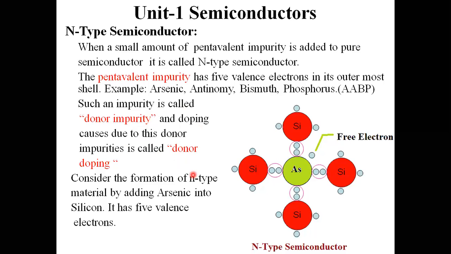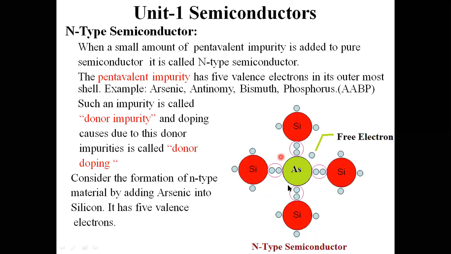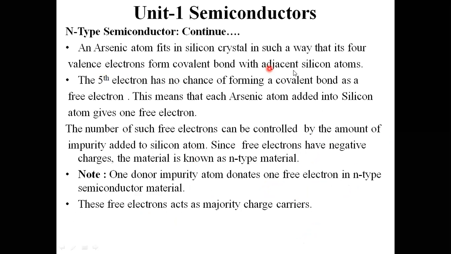Further, we consider the formation of n-type semiconductor material. This is the n-type semiconductor material formed by adding arsenic into silicon. Arsenic has 5 valence electrons. An arsenic atom fits in the silicon crystal in such a way that its 4 valence electrons form 4 covalent bonds with adjacent silicon atoms.